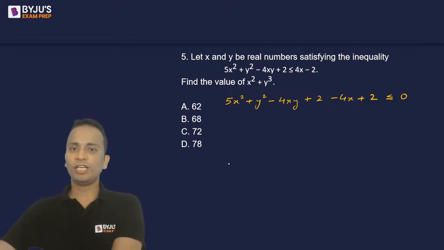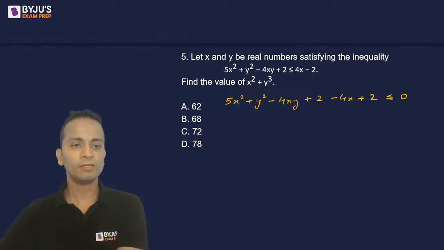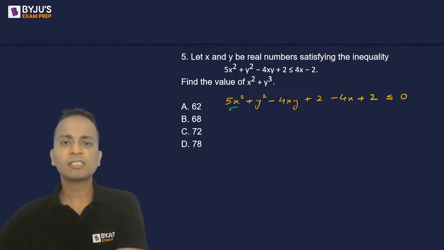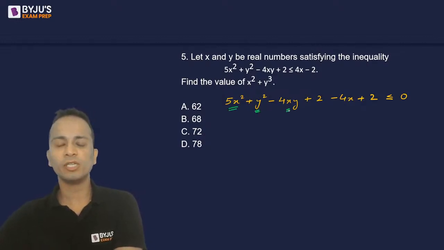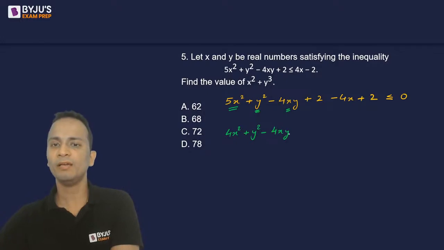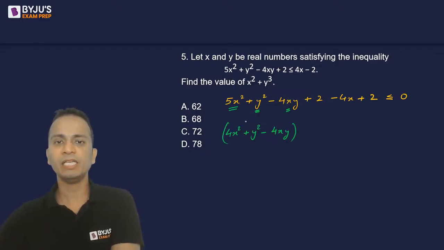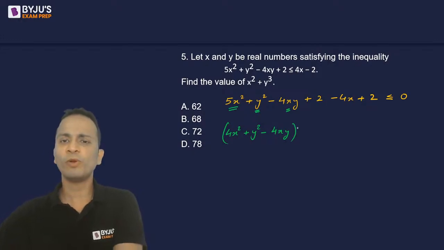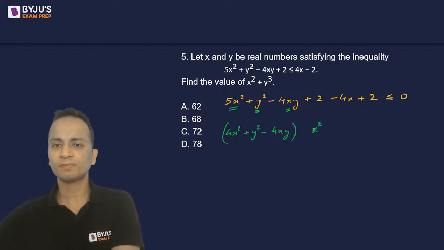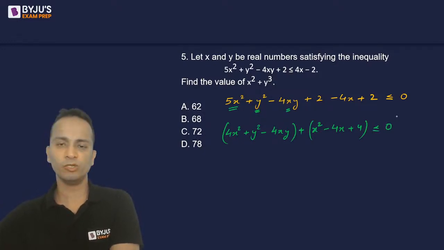Okay, let's start. Now first of all, I'll extract something from here, use this and use this to make it a perfect square. So 5x square, I'll write it as 4x square plus y square minus 4xy. I'll keep it separately. Then from 5x square, I have taken 4x square, so x square is left. Minus 4x plus 4, I treat this separately, right? And it is less than equal to 0.